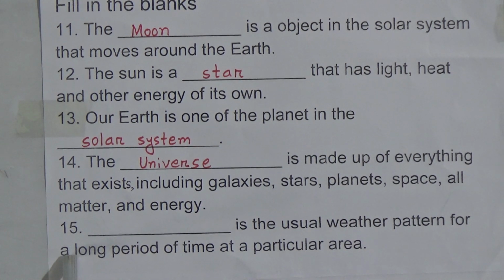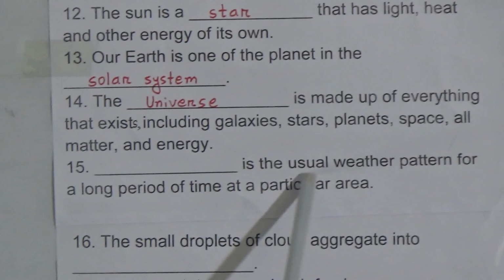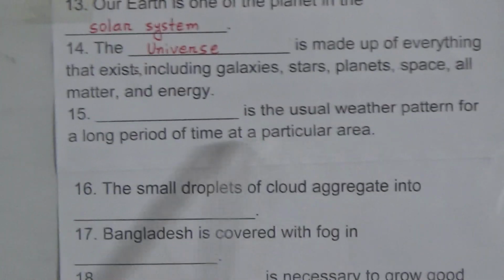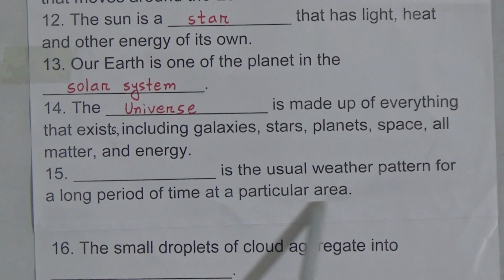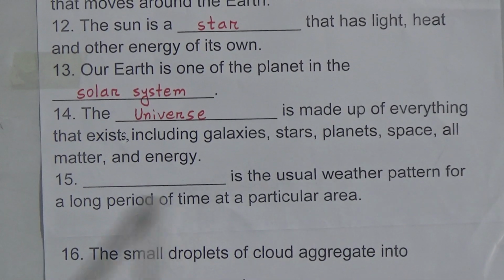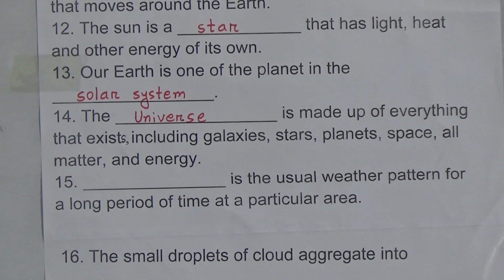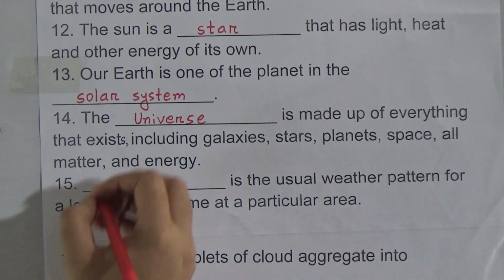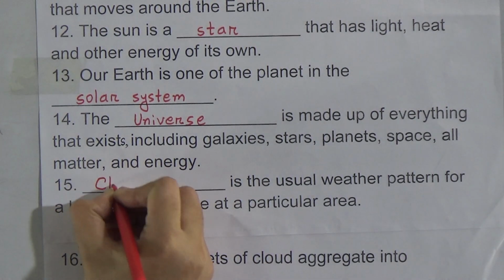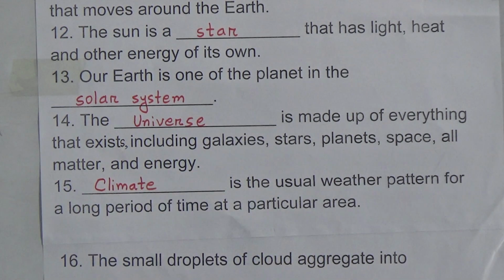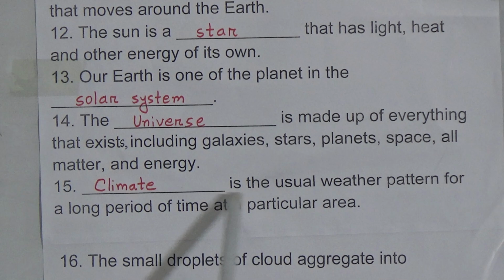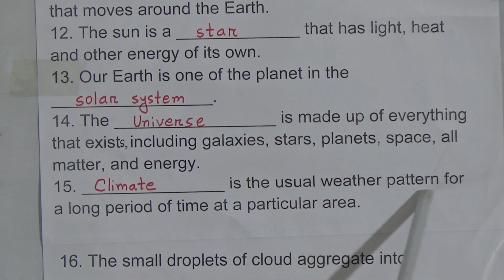15 number fill in the blanks is: dash is the usual weather pattern for a long period of time at a particular area. The answer will be climate. So we will write here climate. So climate is the usual weather pattern for a long period of time at a particular area.